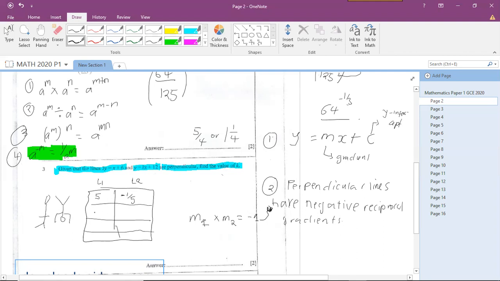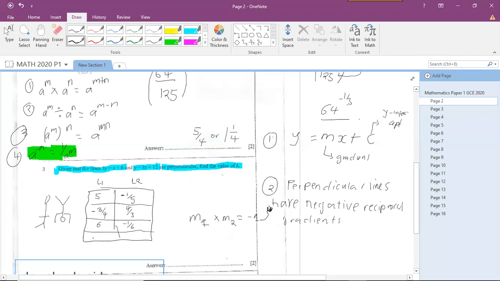If one line has a gradient of -3/4, remember it's a negative reciprocal, so you multiply by negative and you make it upside down, to be +4/3. If one line has a gradient of, let's say, 6, the other line is going to have a gradient of -1/6.